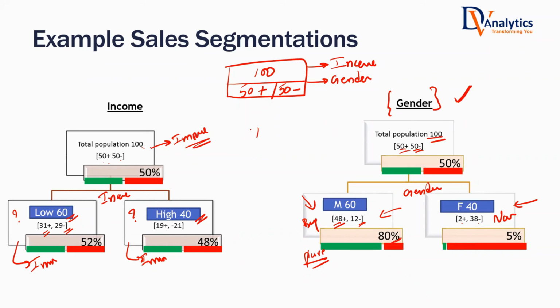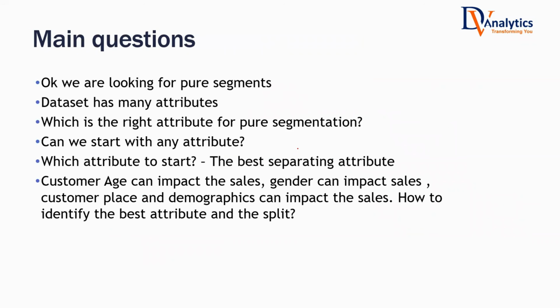We are going to use a measure called information gain. That itself is the name of the measure. Information gain is what we are going to calculate for income, and that will be a lesser value. Information gain is what we are going to calculate for gender, and that will be a higher value. So let us see the splitting criterion. What is the splitting criterion?